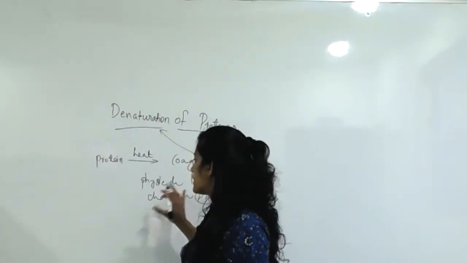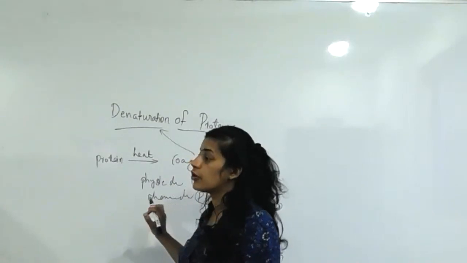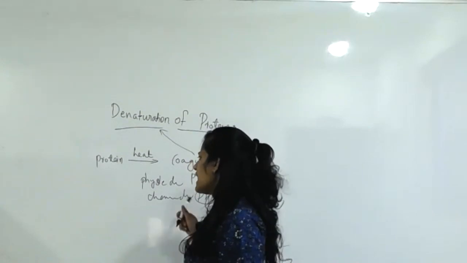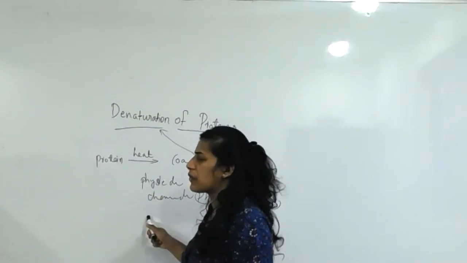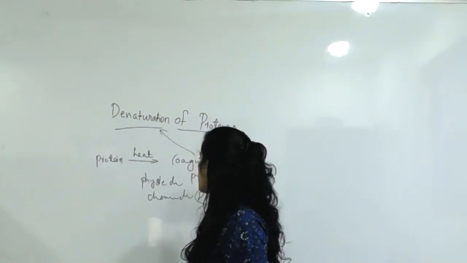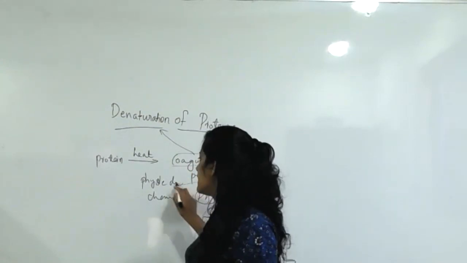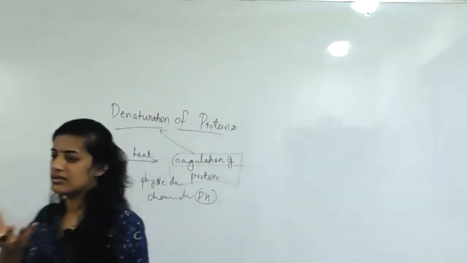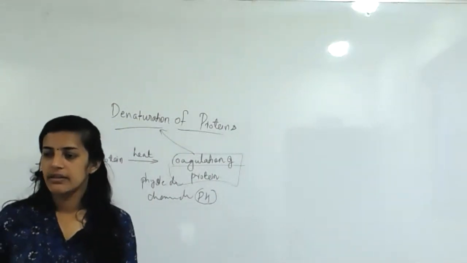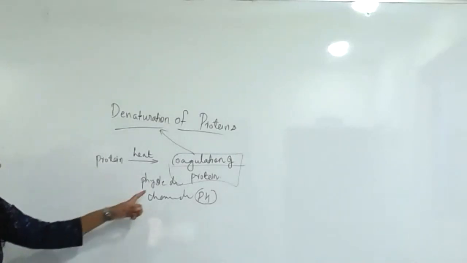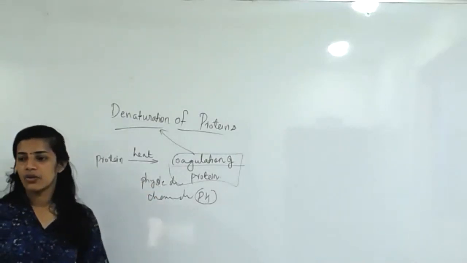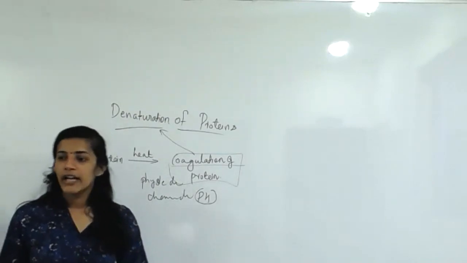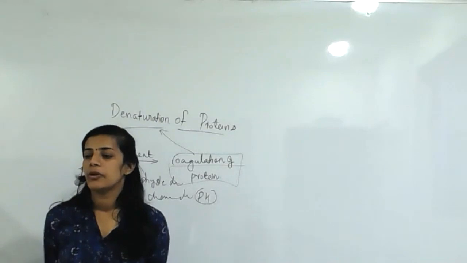After it combines with the atmosphere, it is converted into solid form. A protein in liquid form is converted into solid form. That type of process is called coagulation, and changing the entire protein structure due to some chemical as well as physical change is called denaturation of protein. Can you give me an example for denaturation of protein?